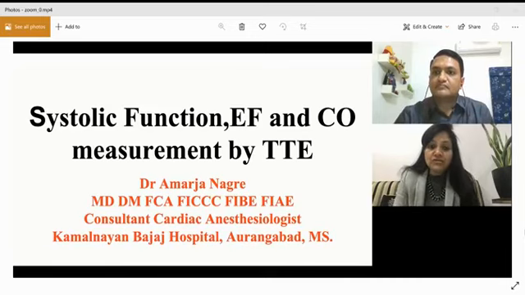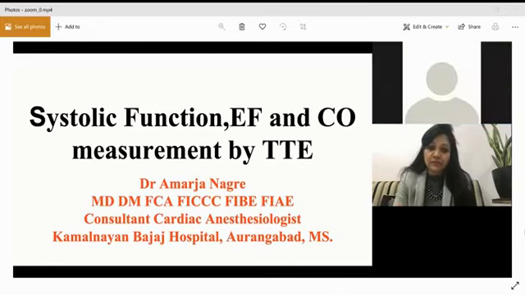As we all know, systolic function is very important, and whenever we see an echocardiography report, our eyes are just drawn to the EF. We want to know how is the EF of this patient. There may be situations wherein you have an echocardiograph done 6 months or 2 months before, and now you want to know the ejection fraction of your patient.